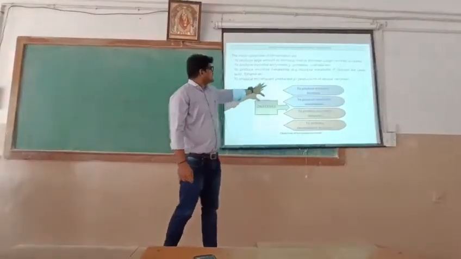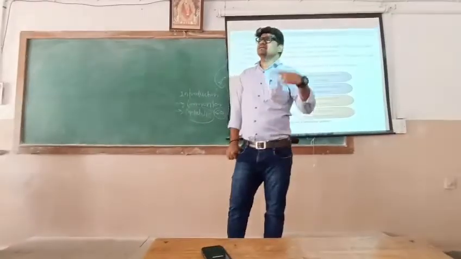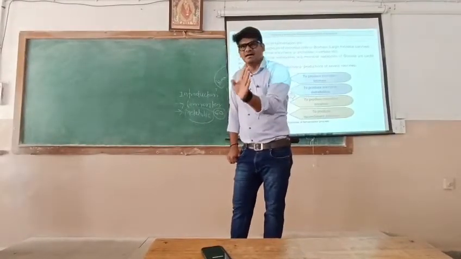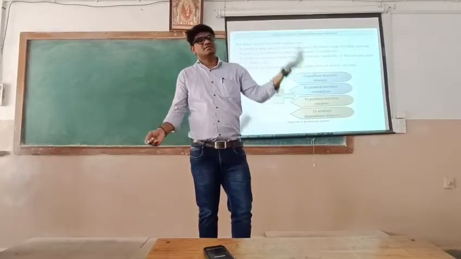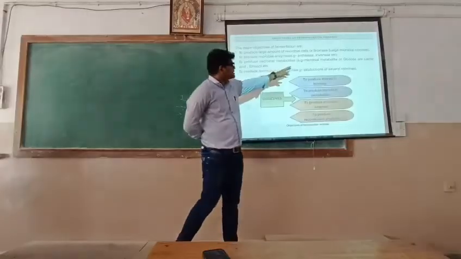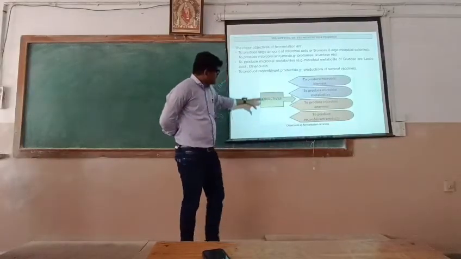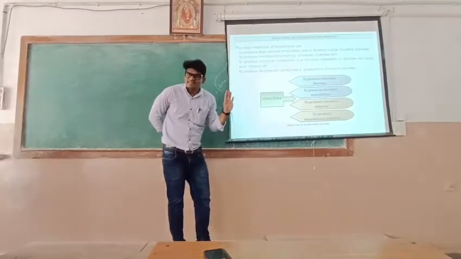Now, to produce the recombinant product. What is meant by recombinant? Recombinant in Hindi is called dobara. Suppose we have already used something, then we can use it again, so that's why it is called recombinant. An example is the production of several vaccines. So these are the main objectives of our fermentation technology.